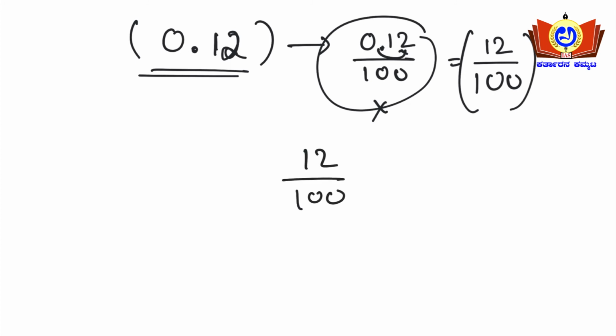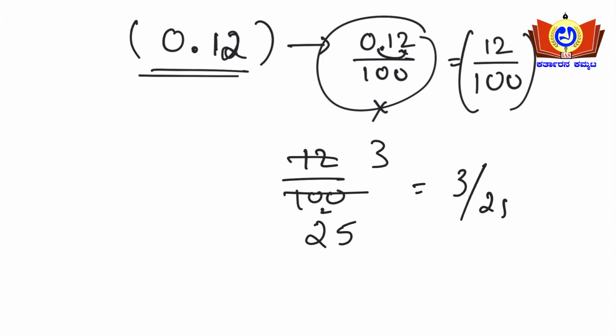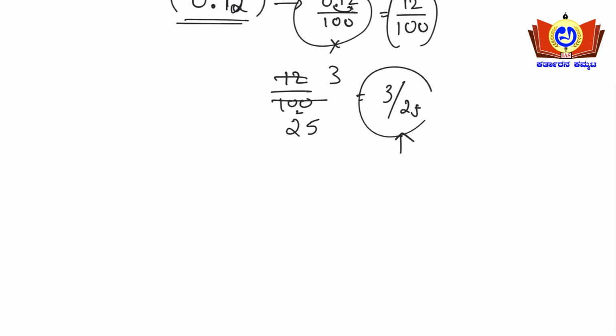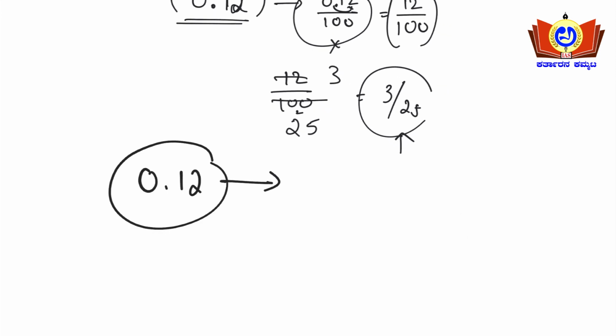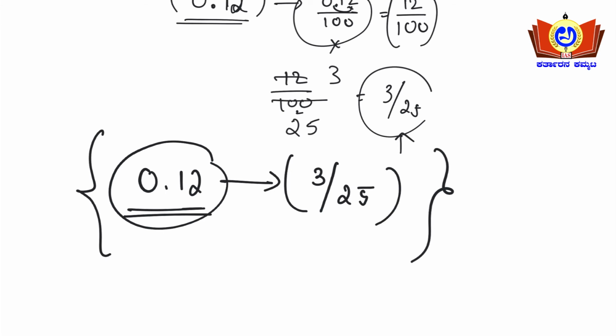it goes in the 4 table. 4 3s are 12 and 4 2s are 8 so 2 is remaining, 4 5s are 20, that is nothing but 3 by 25. So this is a fraction here. We just converted 0.12, which was in decimal format, into 3 by 25 here. This is the normal method used to convert a decimal into a fraction.